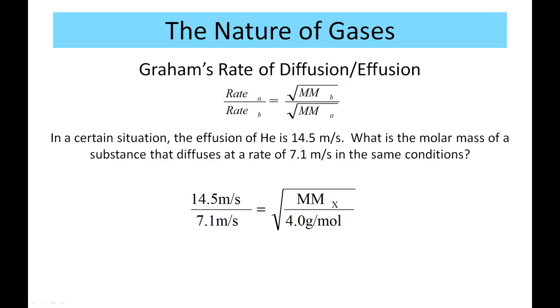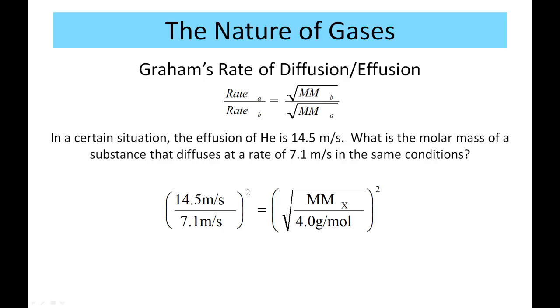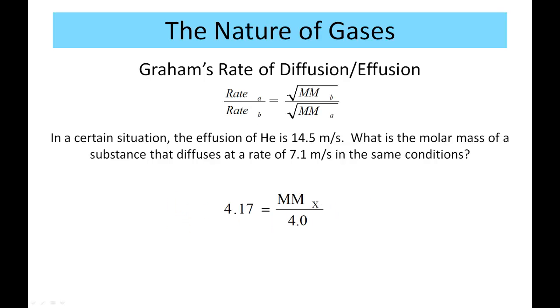So in order to solve this problem, you'll notice we have a square root on the right side, and the way we get rid of that square root is to square both sides. So we square both sides and the square root will disappear, and we get 4.17 on the left, and we get just molar mass of X over 4 on the right. To solve for that algebraically, we just take 4.17 and multiply it by 4.0, and we get the molar mass of gas X to be 16.7 grams per mole. So hopefully these aren't too hard. Just remember to keep the rate and the molar masses on opposite sides of the fraction on either side of the equation, and you should be set.